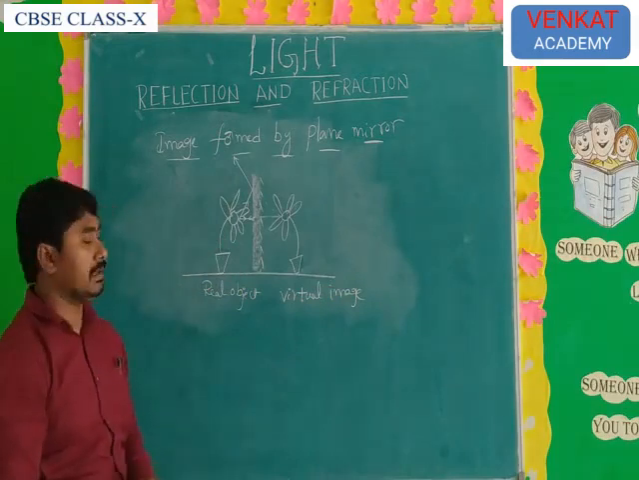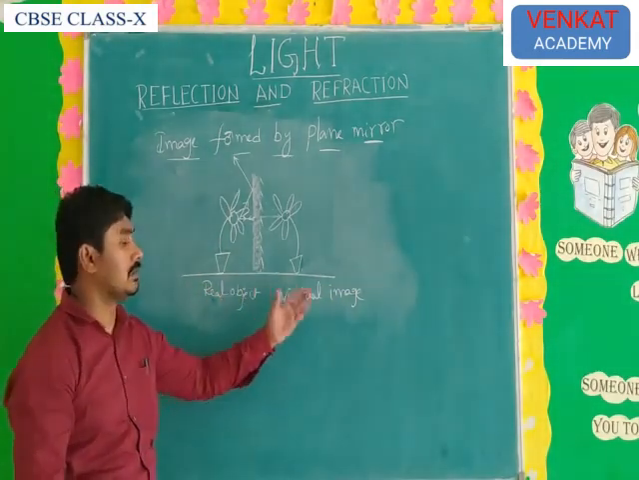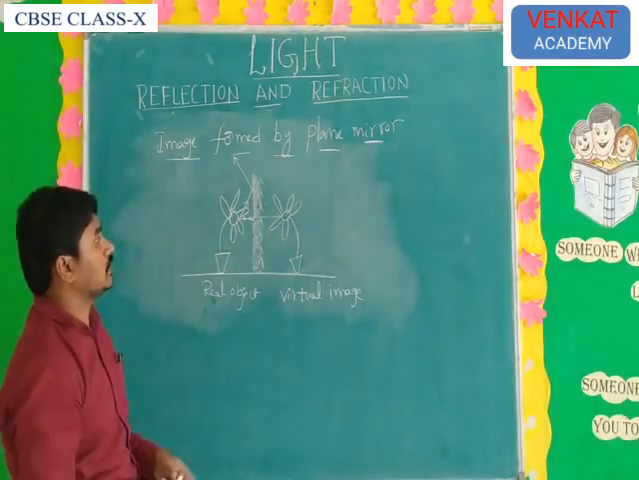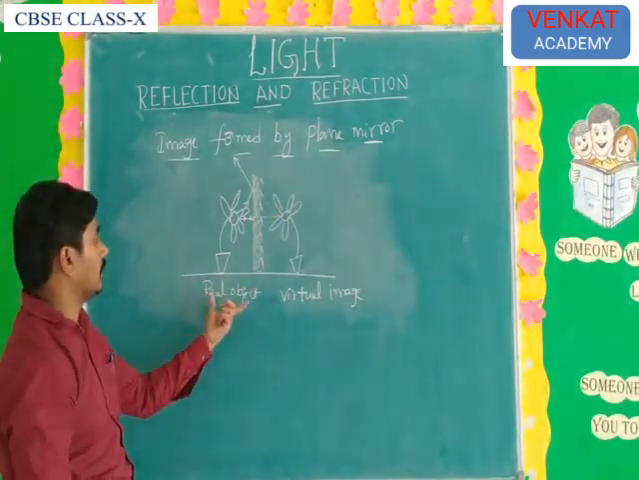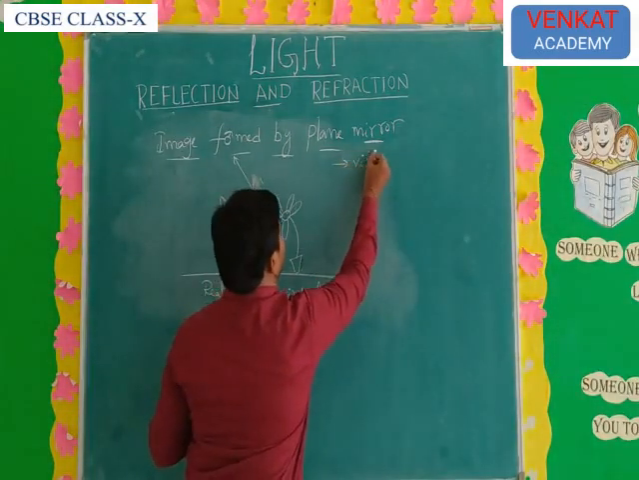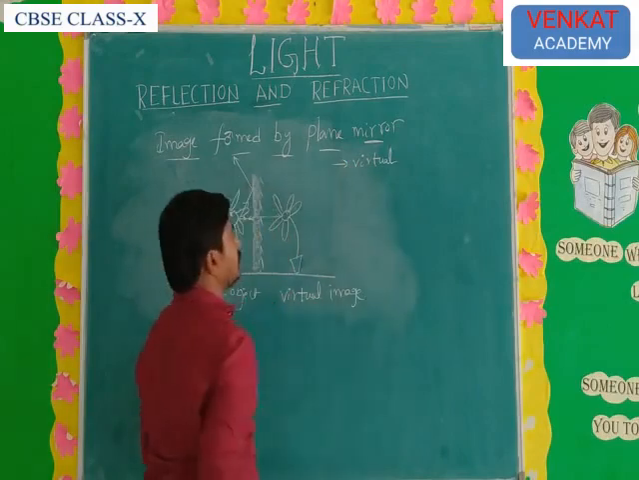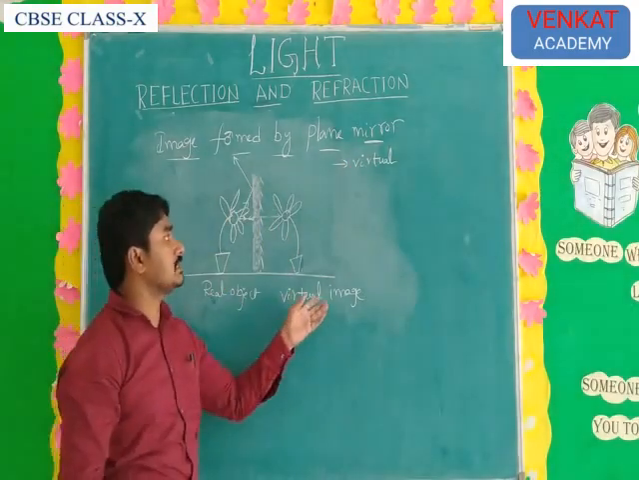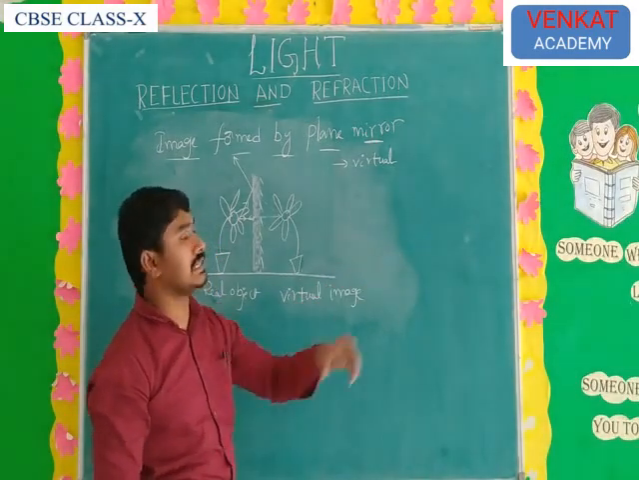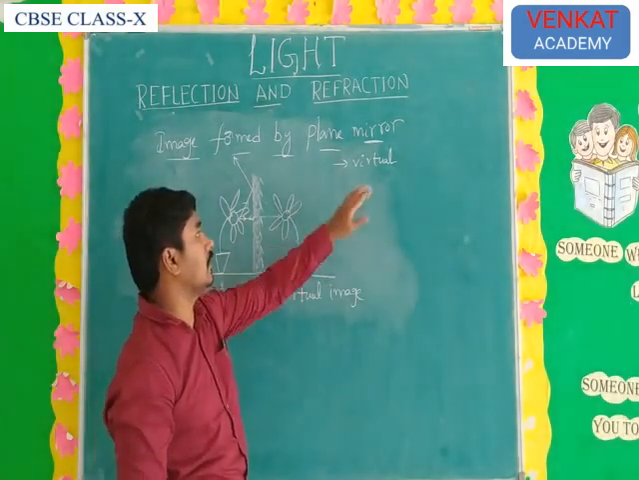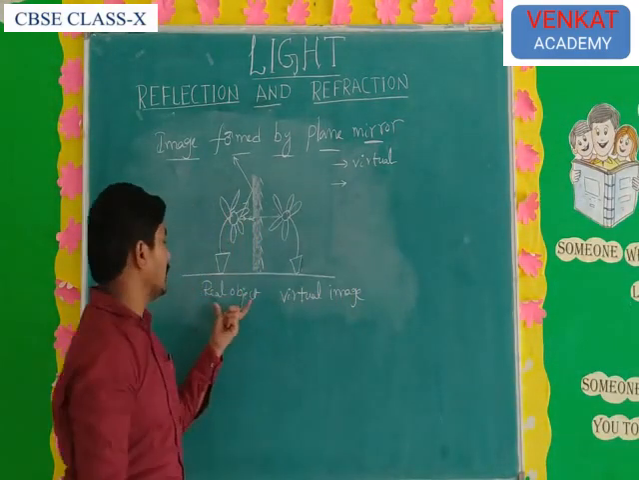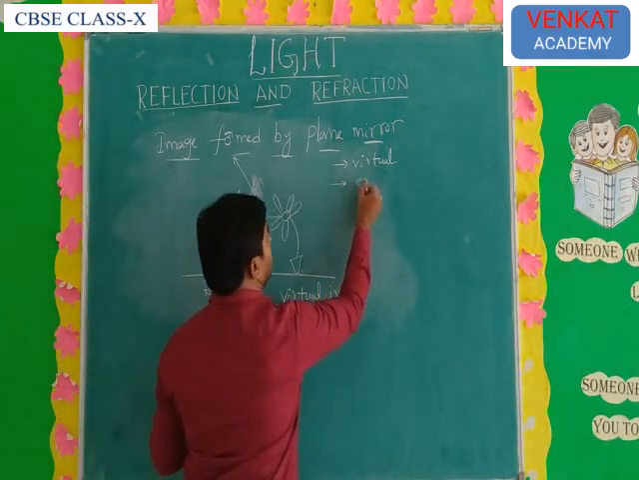So in a plane mirror, if the object is real, the image is virtual. What are the important characteristics of a plane mirror? In a plane mirror, object is real means image is virtual. What is meant by virtual? Virtual means the type of images we can't catch on a screen; you just have to see inside the mirror. Those are virtual images. And next, if the object is real, the image is erect.